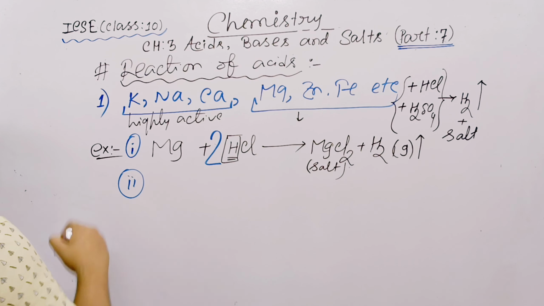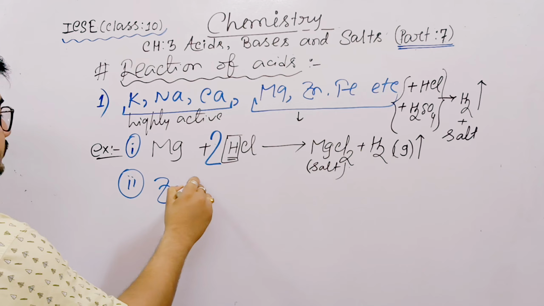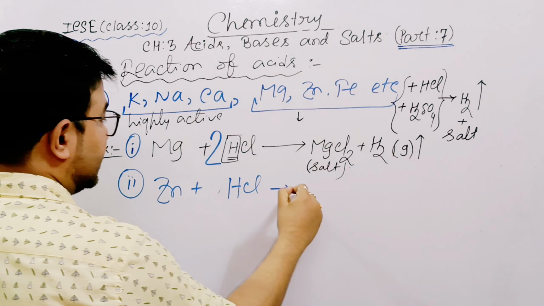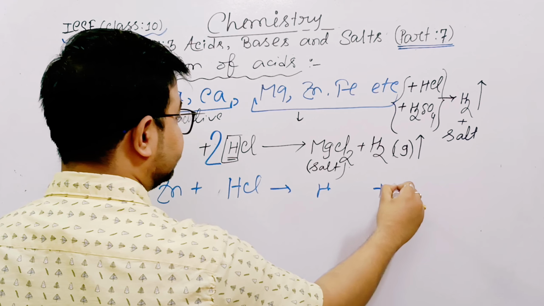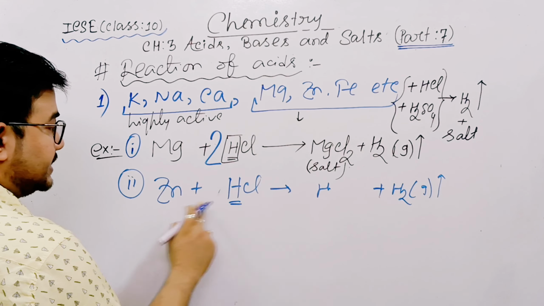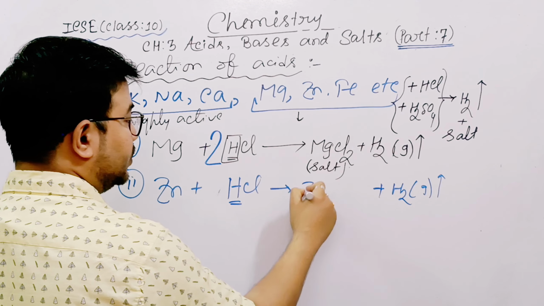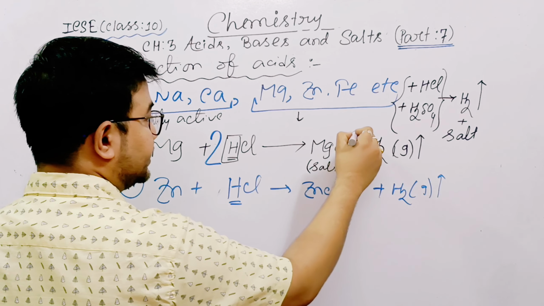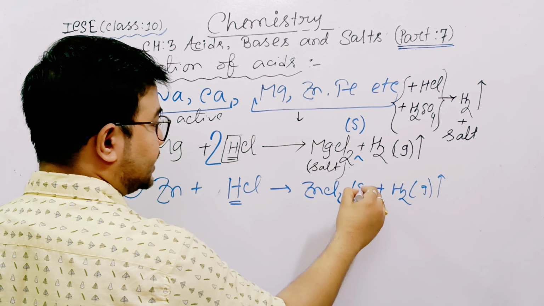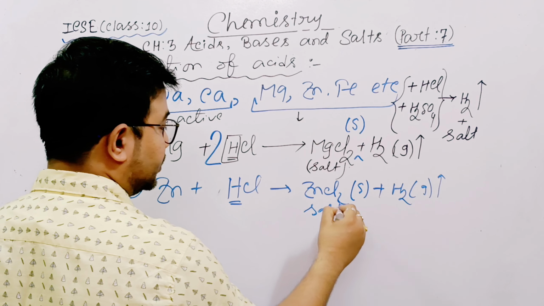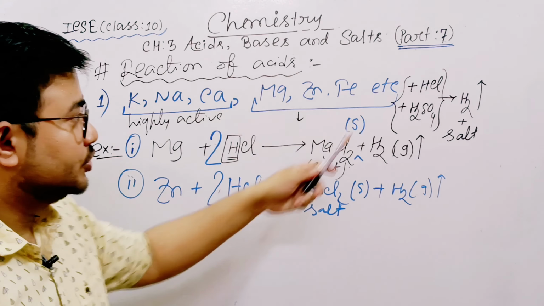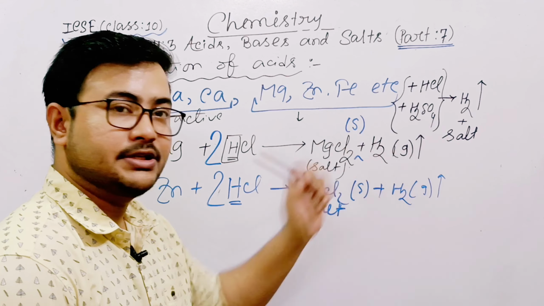Now if I choose zinc and HCl, your answer is hydrogen gas will form along with a salt. After hydrogen, zinc and Cl. All of you know zinc chloride, like magnesium chloride, is solid, so you can write S within brackets, and G for gas. So it is a salt. If you want to balance it, give 2. Do you understand? Not only hydrochloric acid but also sulfuric acid.